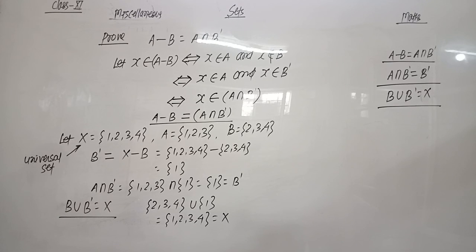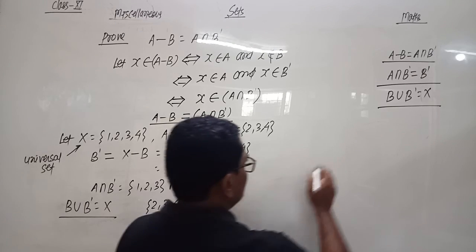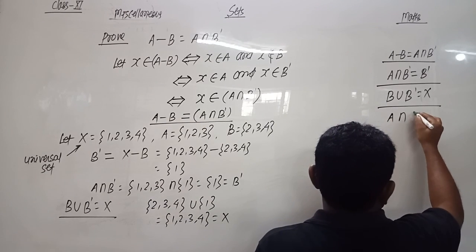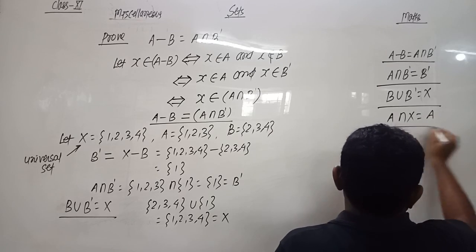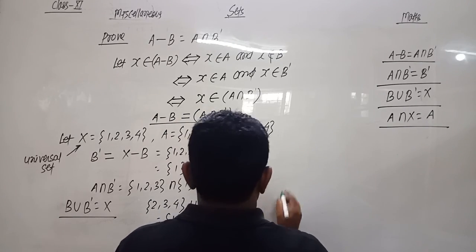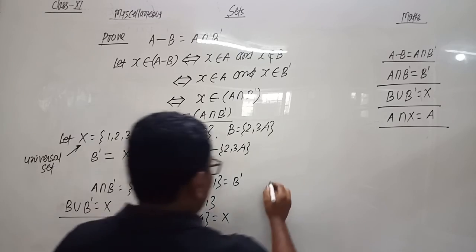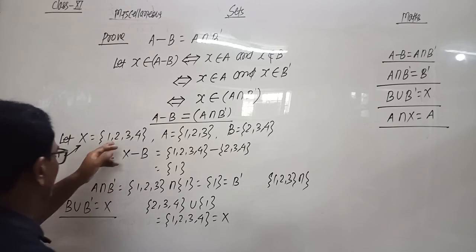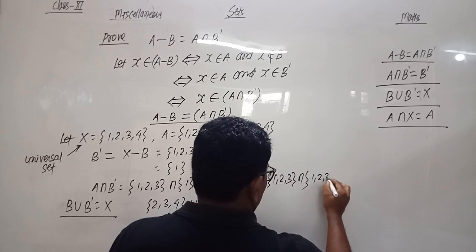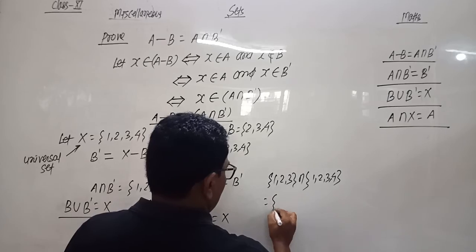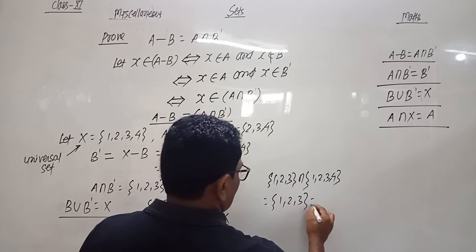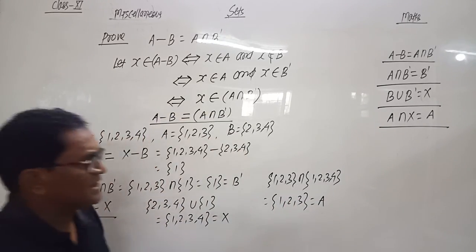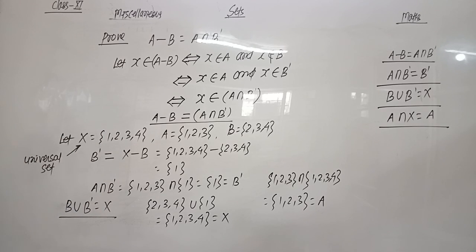Now A intersection X equals A. So prove this result also. The value of A is {1, 2, 3}, and intersection, the value of X is {1, 2, 3, 4}. And the result will be {1, 2, 3}, which is equal to A. So we prove that A intersection X equals A. So these 4 results we use in next questions.